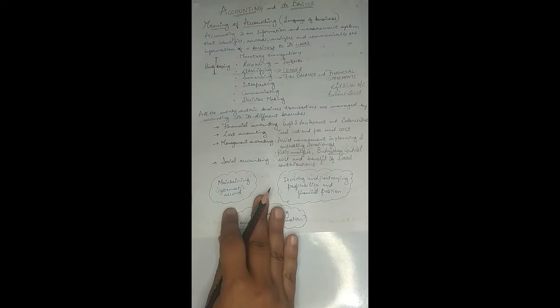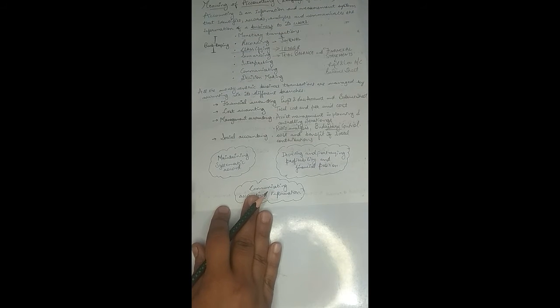So I think from this we are very clear about accounting, its process, the various branches of accounting, and a complete description of the functions of accounting, right?